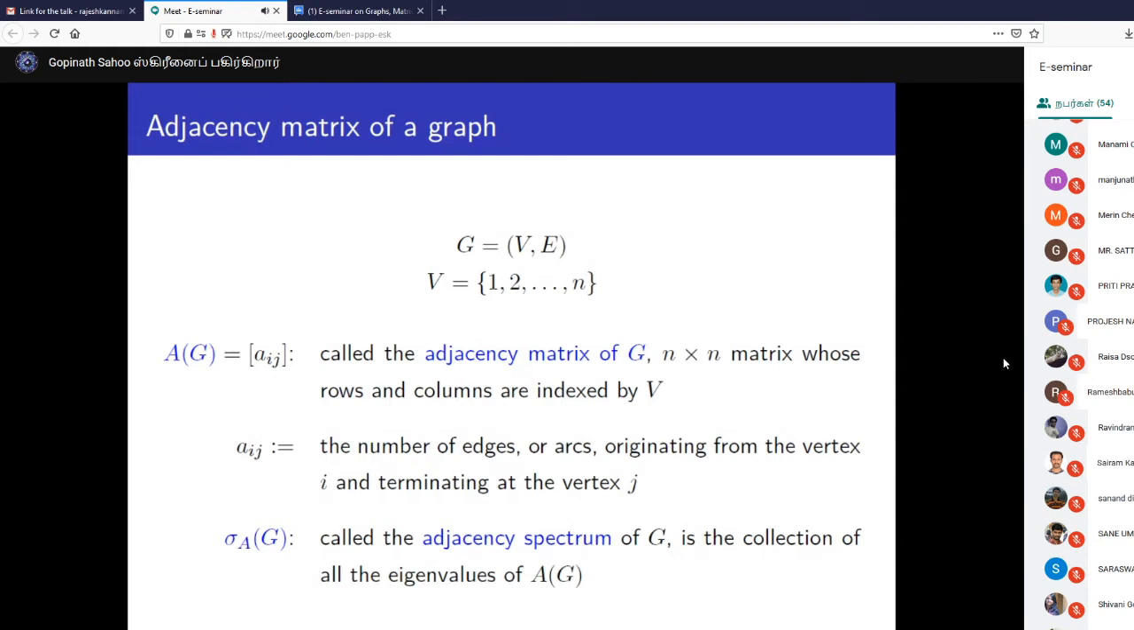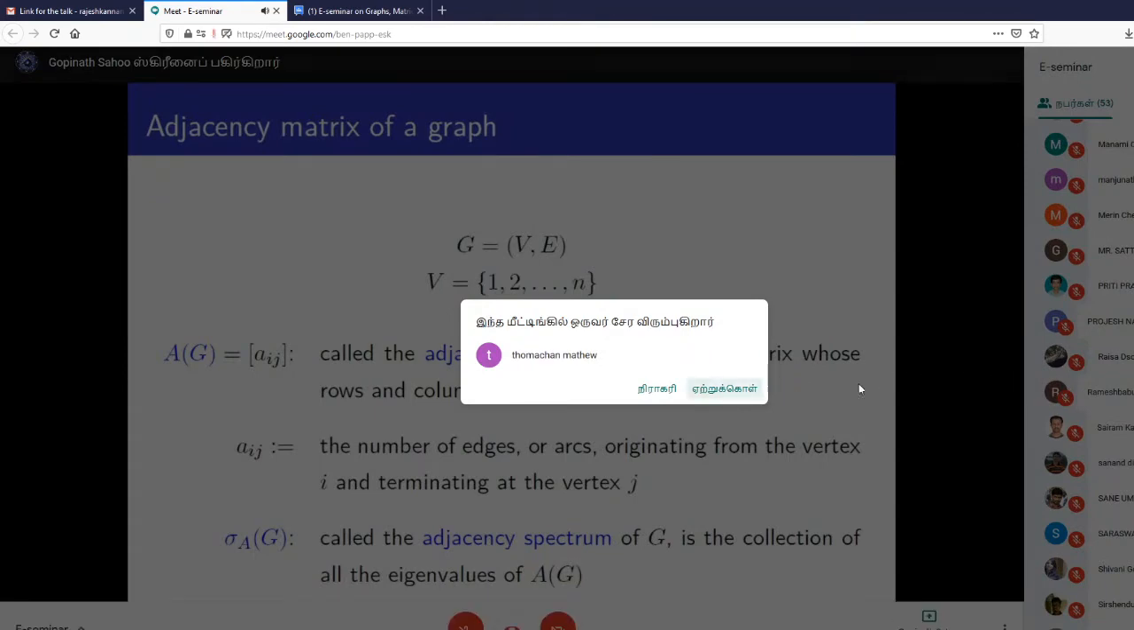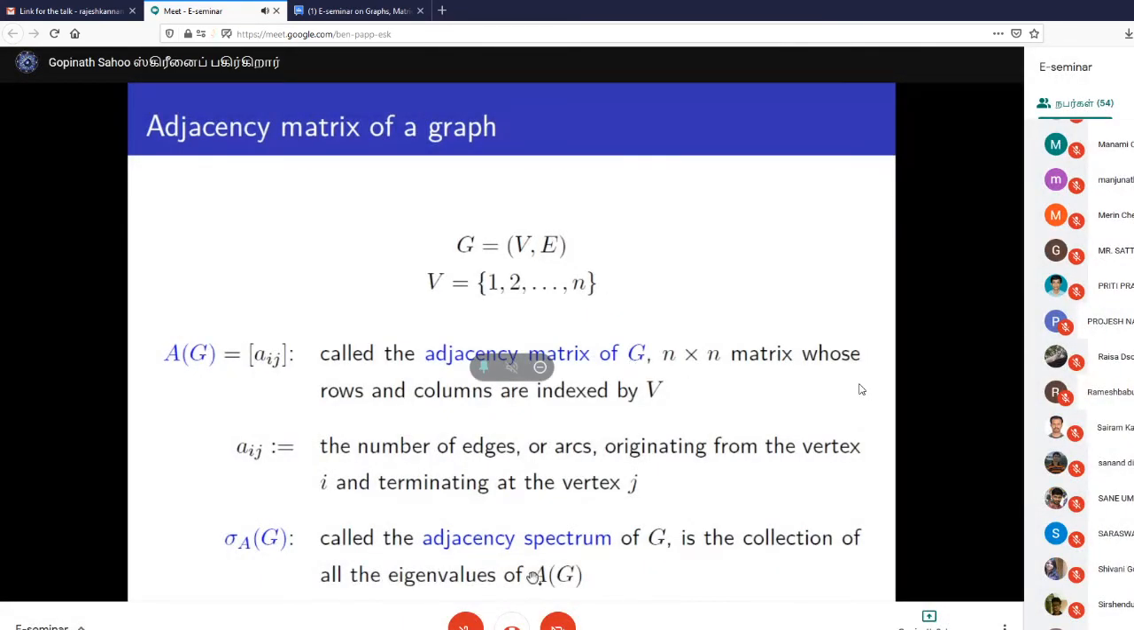Then there is the concept of spectrum. As I said, it is the collection of all the eigenvalues of a matrix. Corresponding to a graph, we have a matrix associated with it, so the spectrum of a graph means the spectrum of the matrix associated with that graph. By adjacency spectrum, we mean the spectrum of the adjacency matrix of that graph. Here multiple eigenvalues can occur.